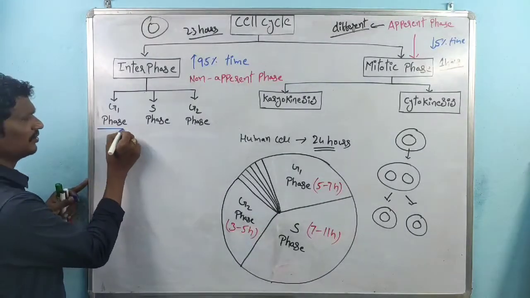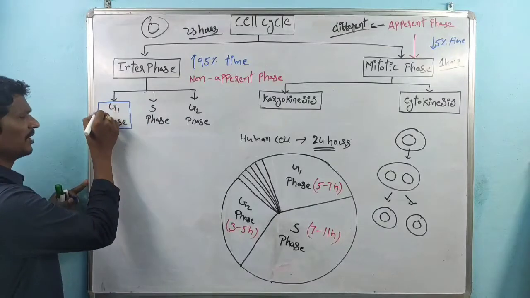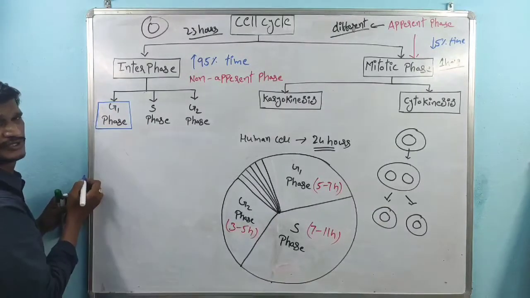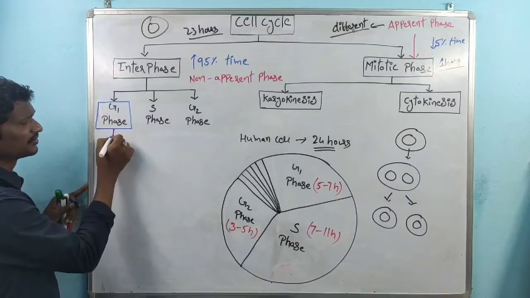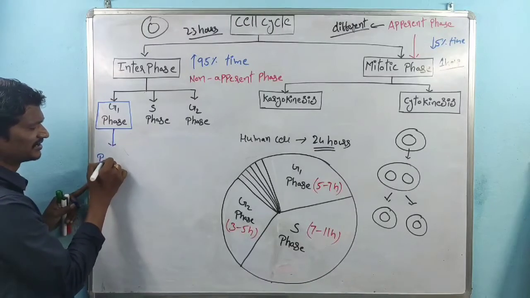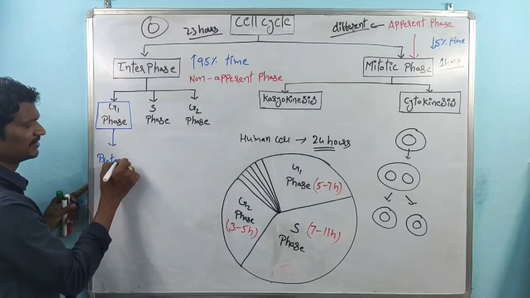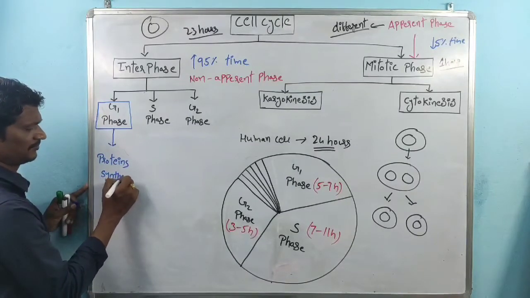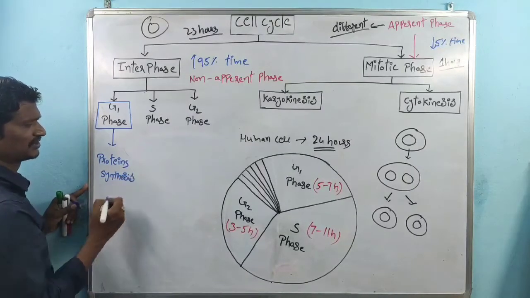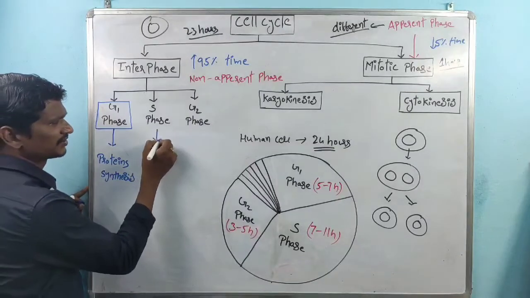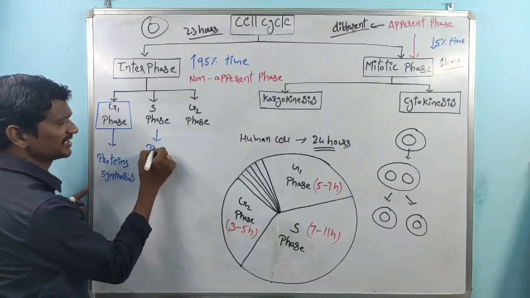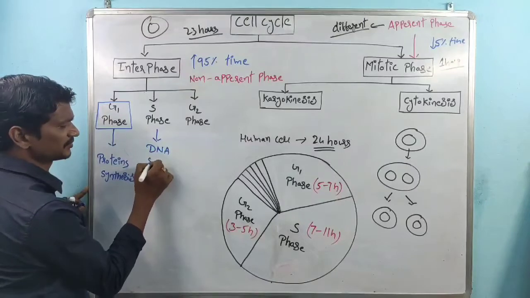Sir, in G1 phase, what happens? What is the use of G1 phase? In G1 phase, protein synthesis takes place. In S phase, S indicates the synthesis phase. Which one is synthesized? DNA synthesis takes place.